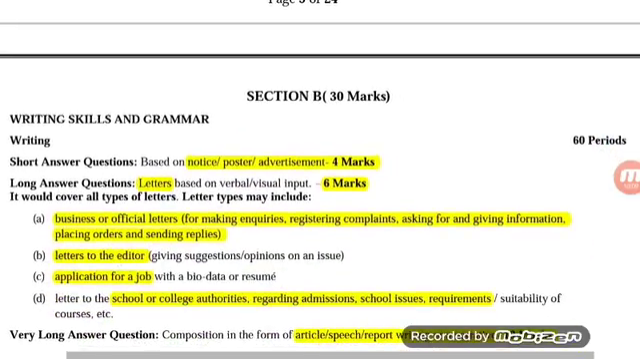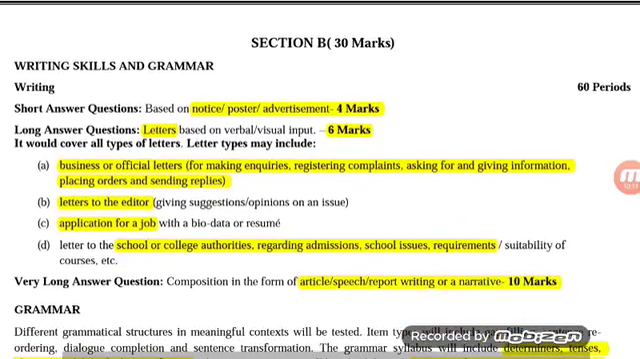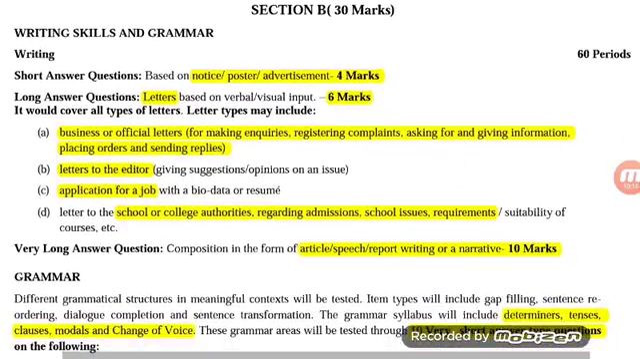Now let us talk about the writing section. In the writing section, you have 30 marks allocated. Here also you have different kinds of questions. You have short answer questions and long answer questions. The number of short answer questions is one, which is based on either writing a notice or poster or advertisement, which is of 4 marks.